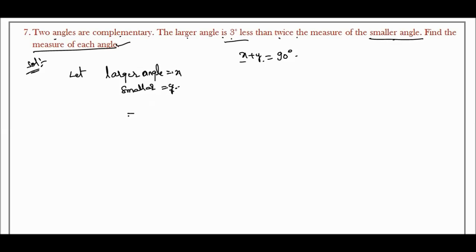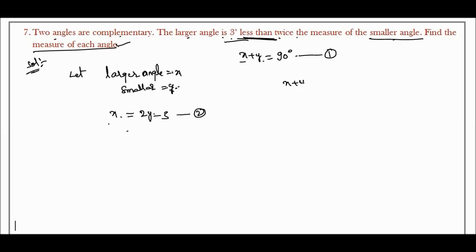The smaller angle is how much? 2y. So twice means 2y, and here he's saying less than, so that's why we're taking minus 3. So the larger angle x is equal to 2y minus 3. This is the first equation and this is the second equation. We solve these two equations and we will get the answer.